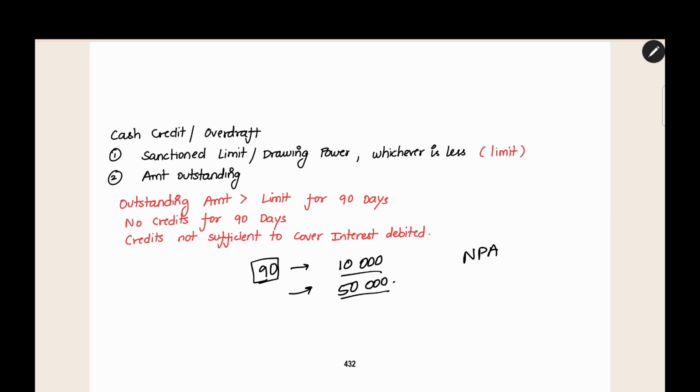First thing is the outstanding amount more than the limit for 90 days. Second thing is no credit for 90 days. Then also you can classify it as NPA. Third thing is there is credit, but it is not sufficient to cover the interest debited. The credit is less than the total interest debited in the previous 90-day period. The credit you should see for the 90-day period, and the interest debited also for the 90-day period. If that condition is fulfilled, then also you can classify it as an NPA. This is the NPA classification norm for cash credit or overdraft.